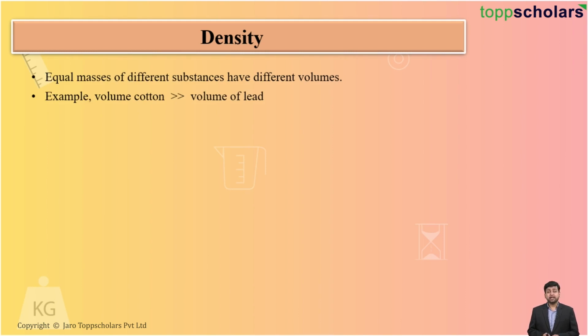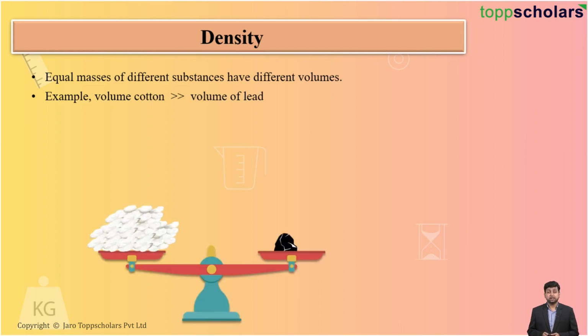For example, if I consider the volume of cotton or the volume of lead of the same mass, the volume of cotton will be more, whereas the volume of lead will be less. Can you see here? There's a huge amount of cotton but a very small amount of lead, but they weigh the same.